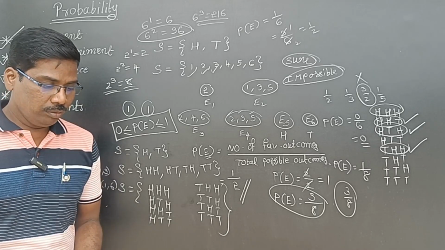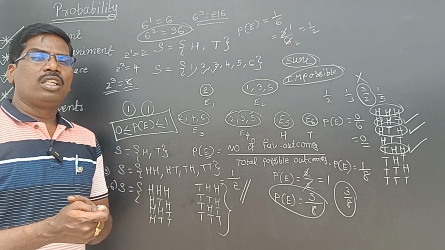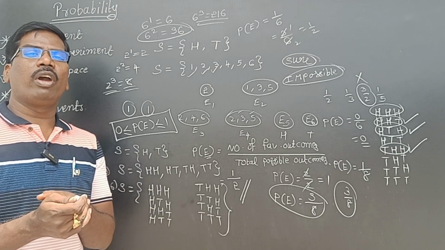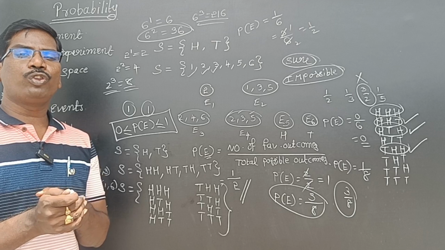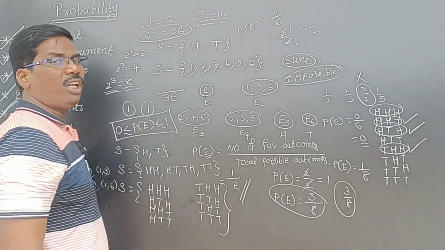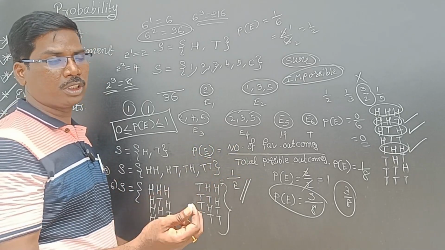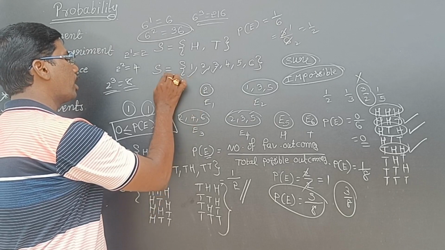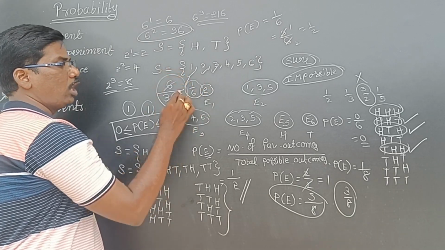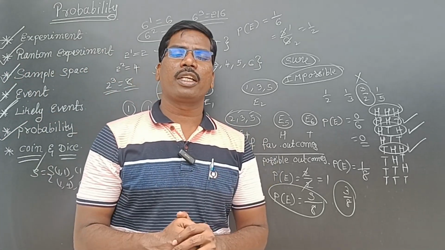Now, they will ask you like this: the probability of getting the same number on 2 dice while 2 dice are thrown. If 2 dice are thrown, total how many outcomes are there? 36. Same number: 1 comma 1, 2 comma 2, 3 comma 3, 4 comma 4, 5 comma 5, 6 comma 6. So total 6 favorable outcomes. 6 by 36, so 1 by 6 is the answer. You have to write it in the least form, then only it will be the correct answer.